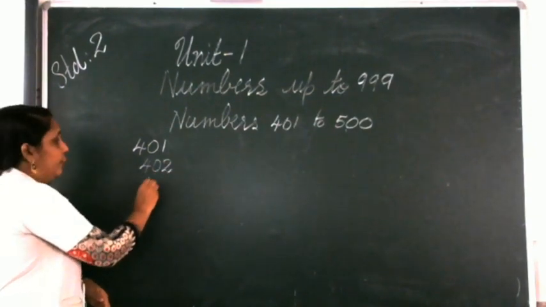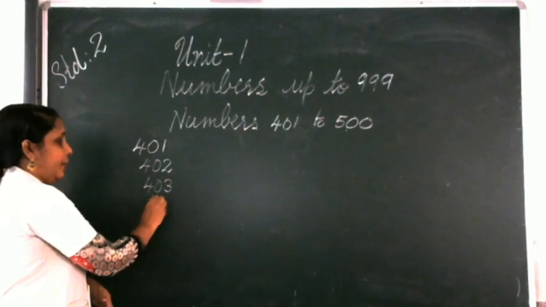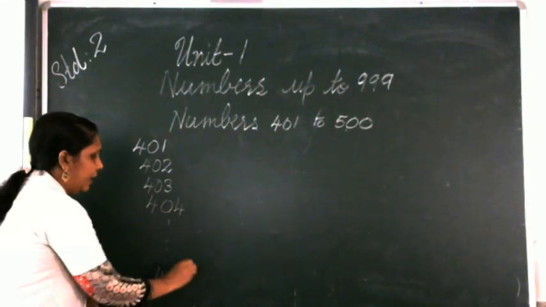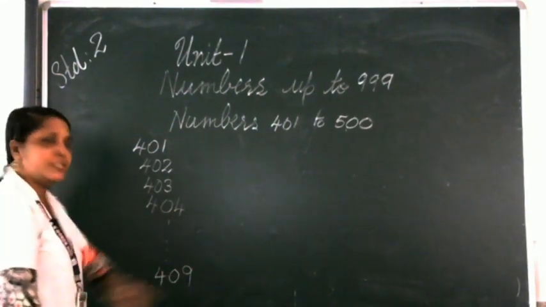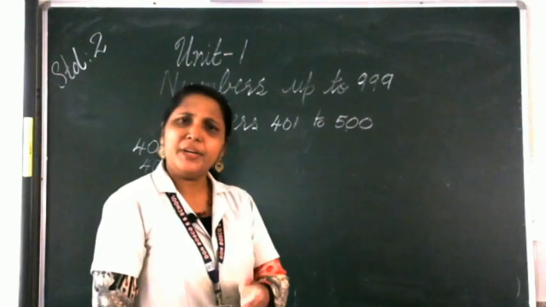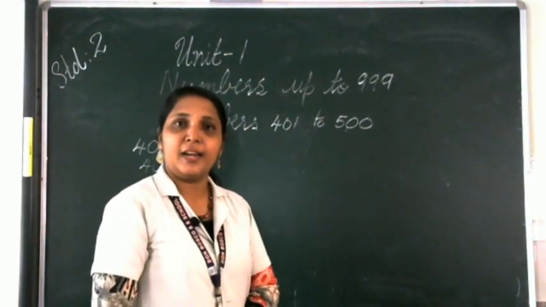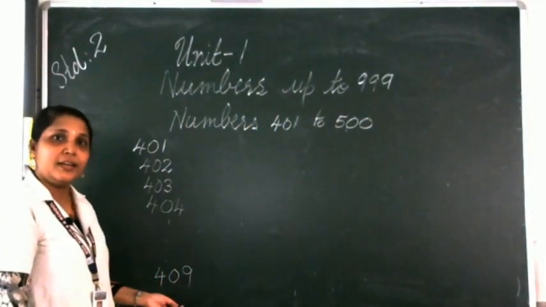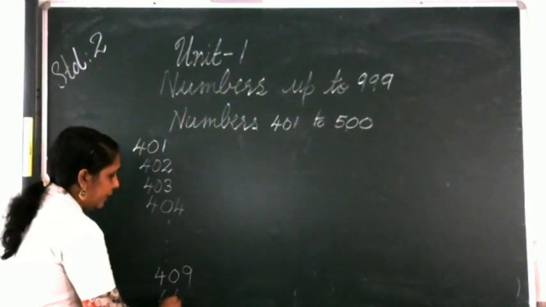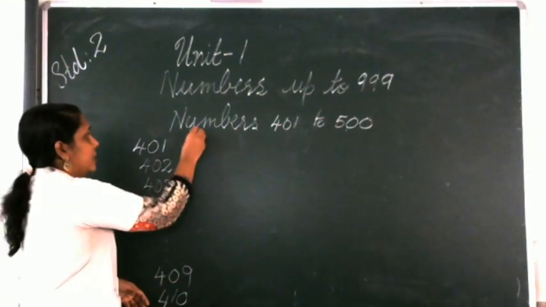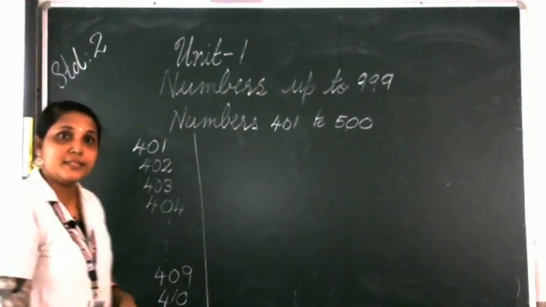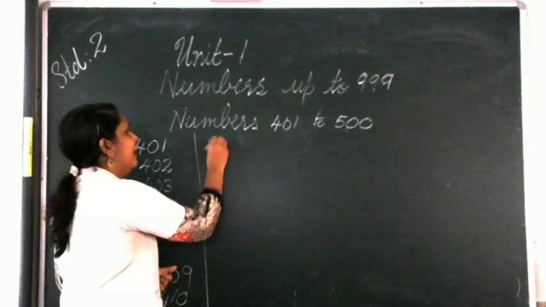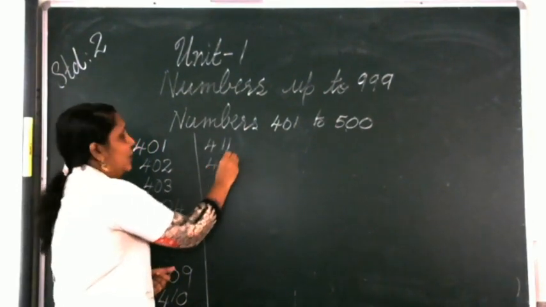Then after that, 403, then 404. If it goes like this, we will get 409. Then you will have some confusion. What is the number after 409? But it is easy. What is the number after 9? The number after 9 is 10. So what will be the number after 409? It will be 410. Now, what is the number after 10? It is 11. So what will be the number after 410? It will be 411. Then after that, 412.